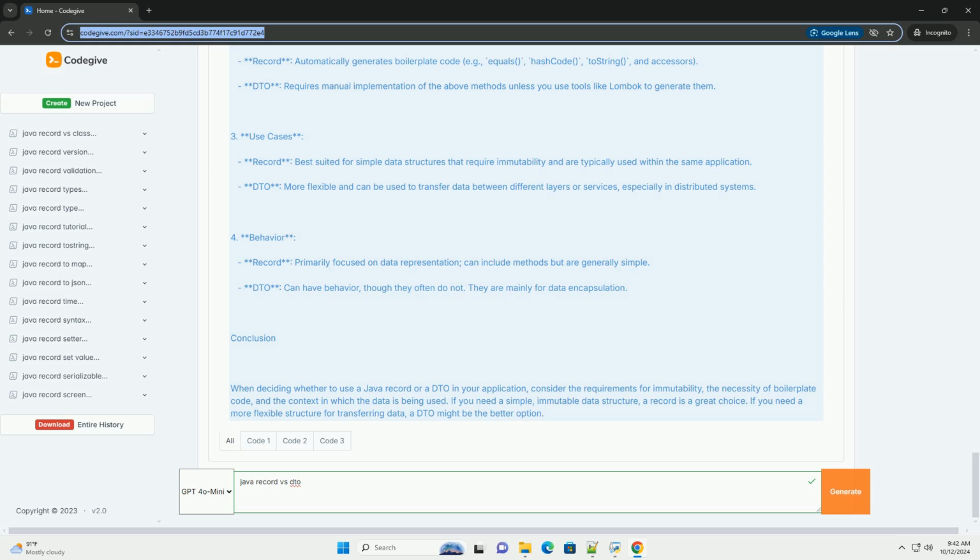Conclusion. When deciding whether to use a Java record or a DTO in your application, consider the requirements for immutability, the necessity of boilerplate code, and the context in which the data is being used. If you need a simple, immutable data structure, a record is a great choice. If you need a more flexible structure for transferring data, a DTO might be the better option.